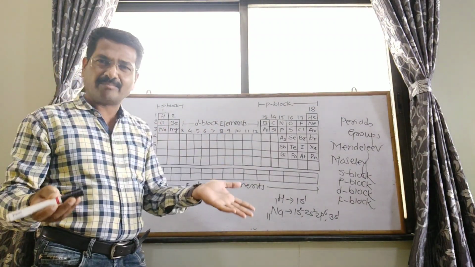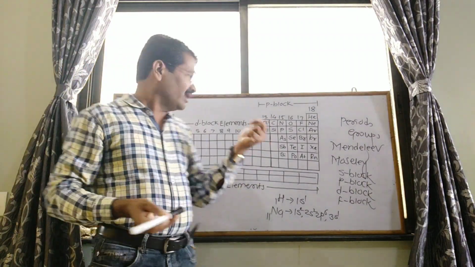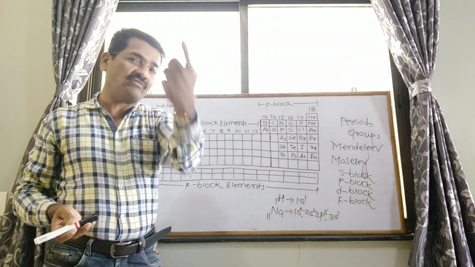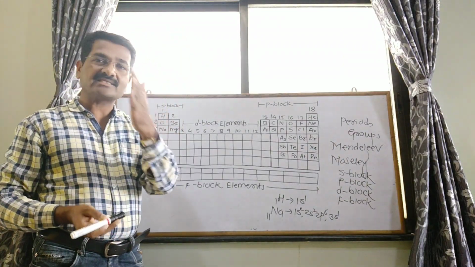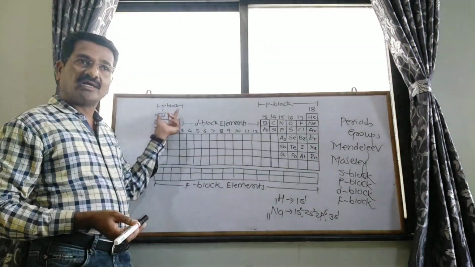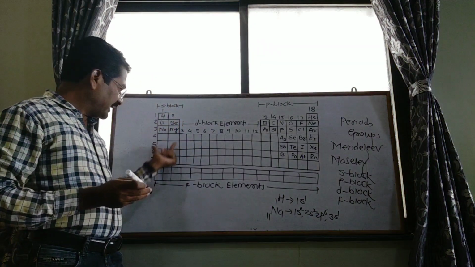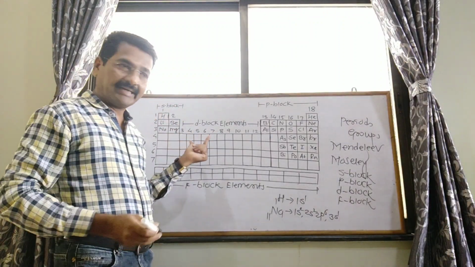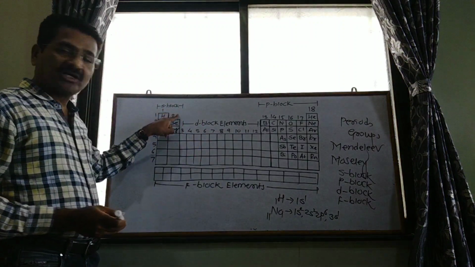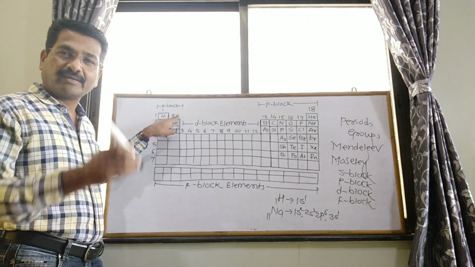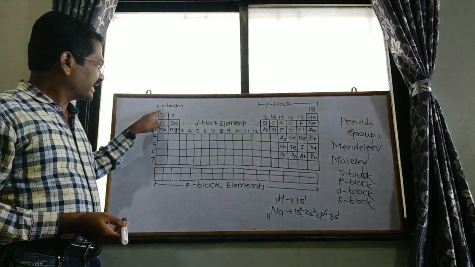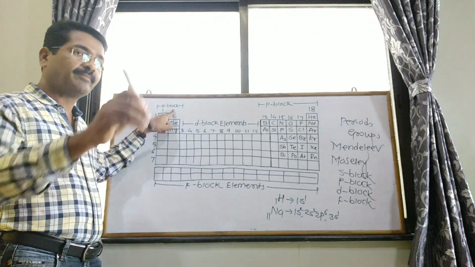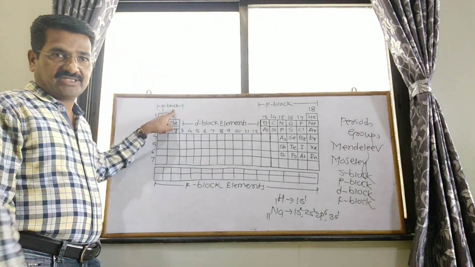Likewise, many elements can be placed in the S block, and we can identify them depending upon their electronic configuration, whenever the last electron goes to the S subshell. So these are the S block elements. In the modern periodic table, the first and second groups possess the S block, depending upon the electronic configuration.